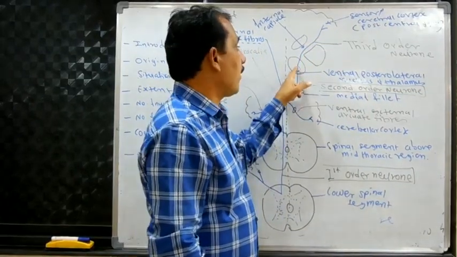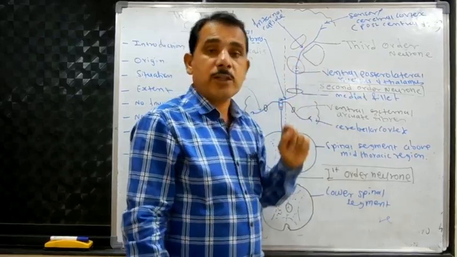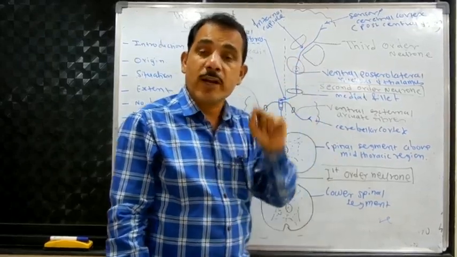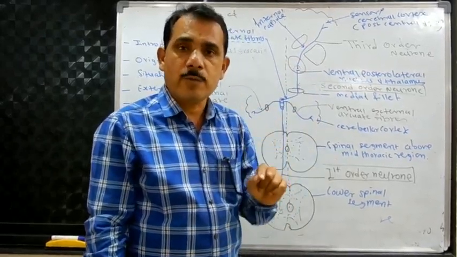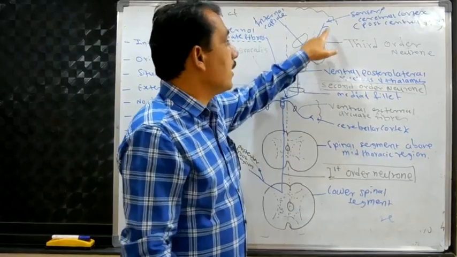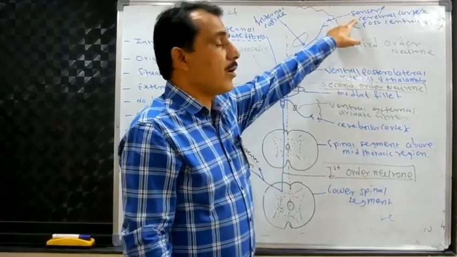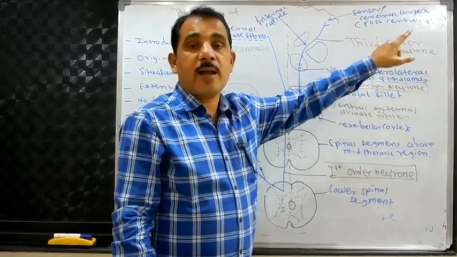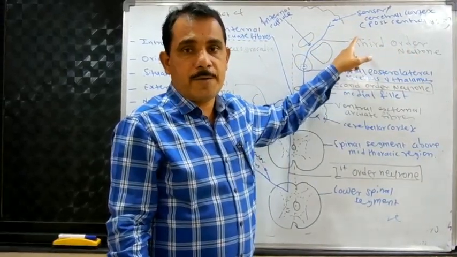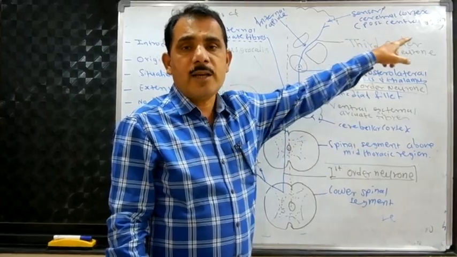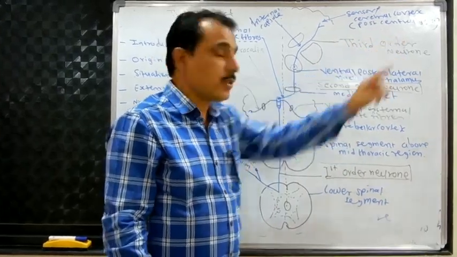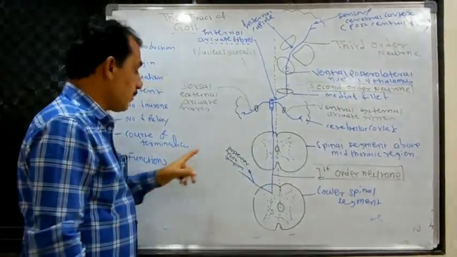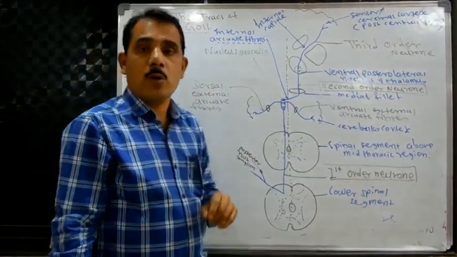The third order neuron fibers ascend, passing through the anterior part of the posterior limb of the internal capsule, and end in the sensory cortex, that is, the cortex of the postcentral gyrus. That is the largest sensory area. So that is the course and termination of the tract of Gall.